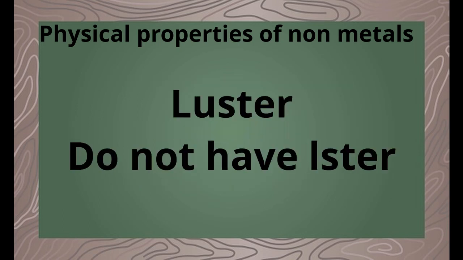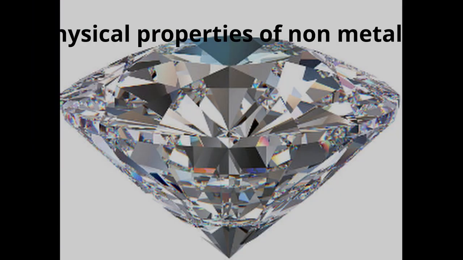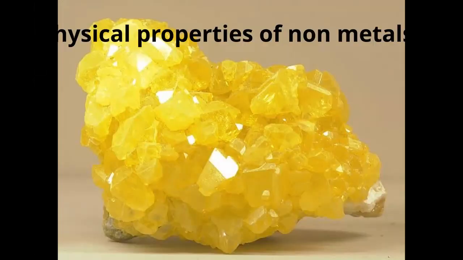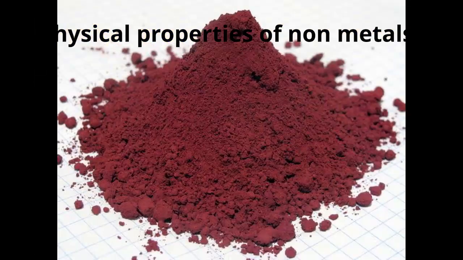Luster. They do not have luster. Diamond and iodine are crystals. Some non-metals have color. Diamond is the only lustrous form. Carbon has black color. Sulfur has yellow color. Bromine has brown color.